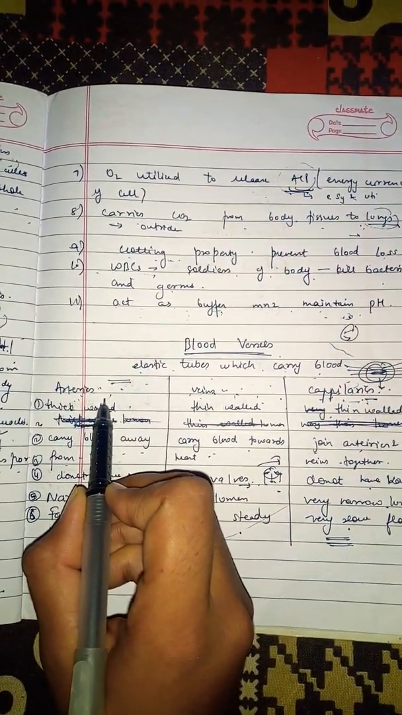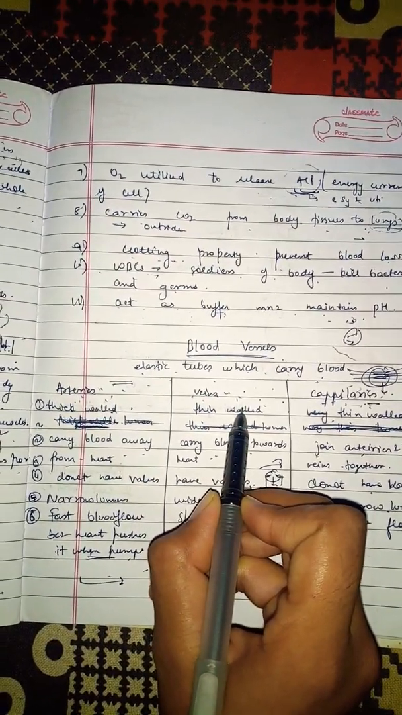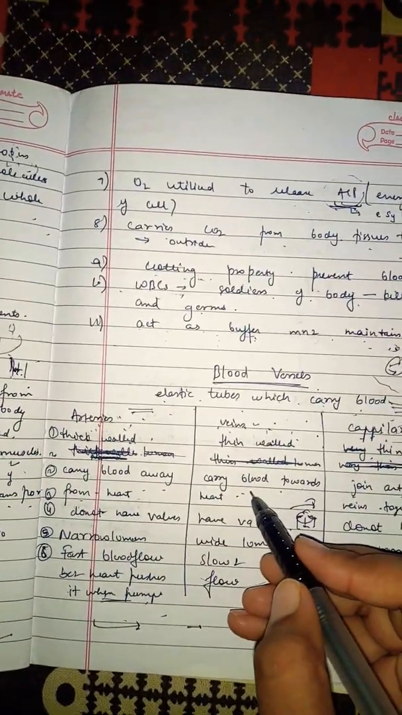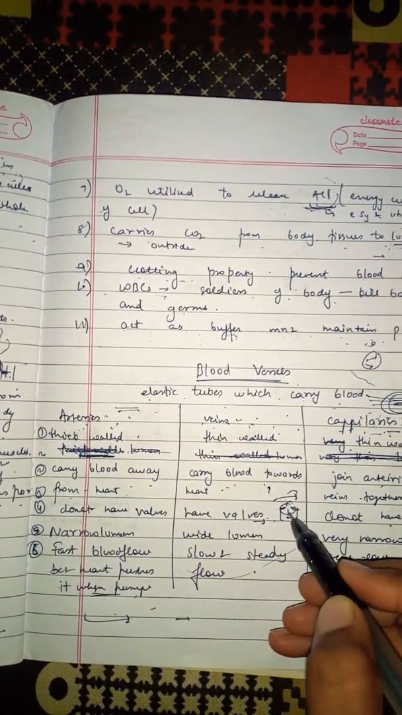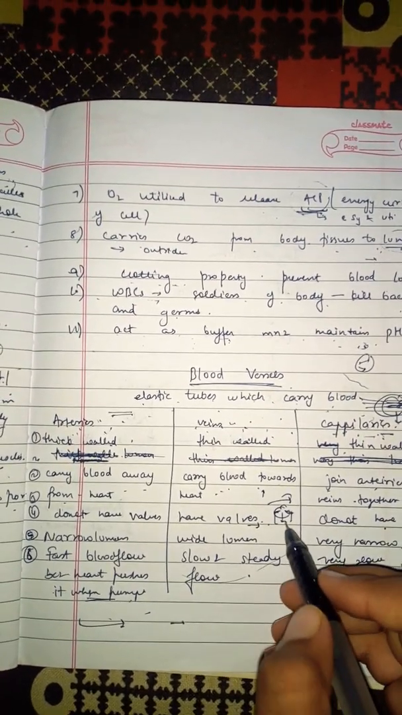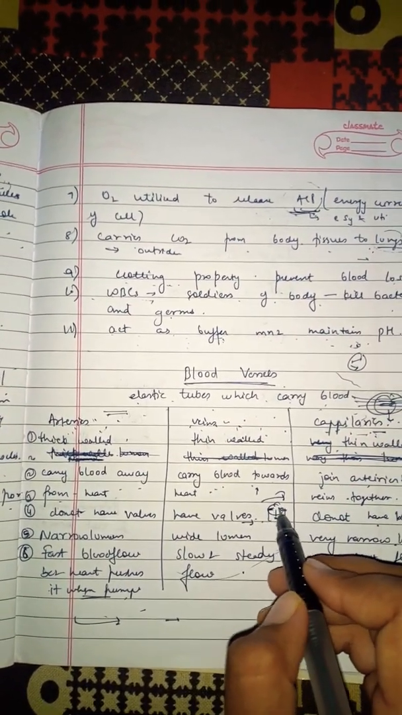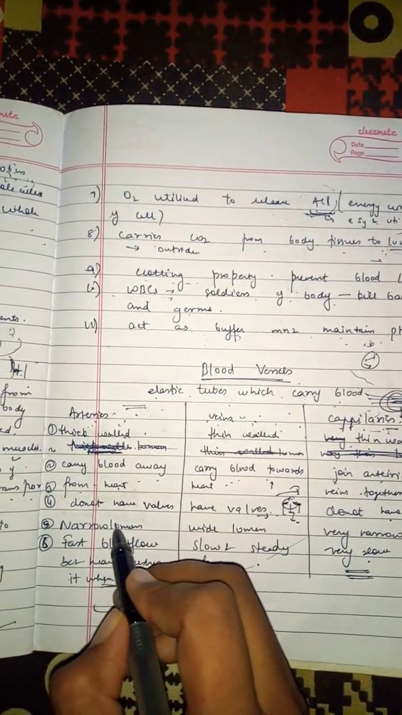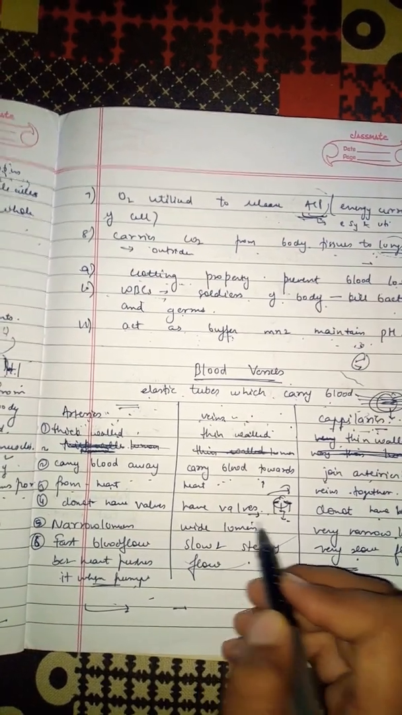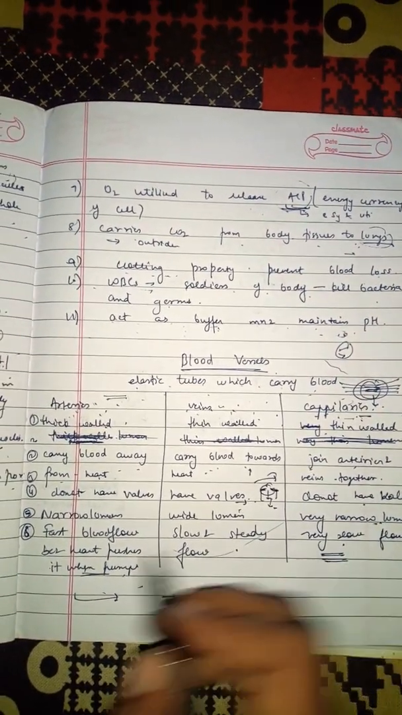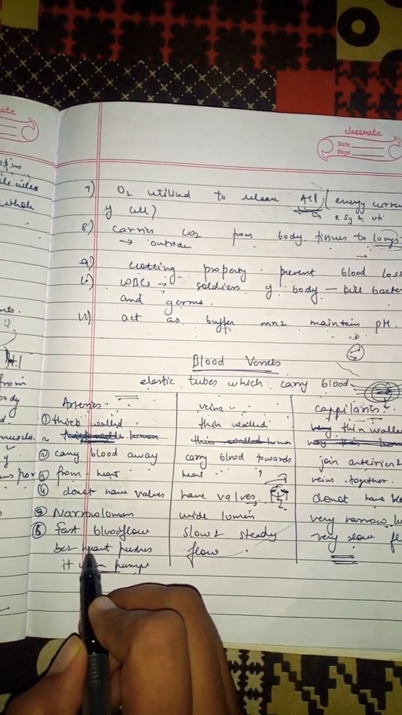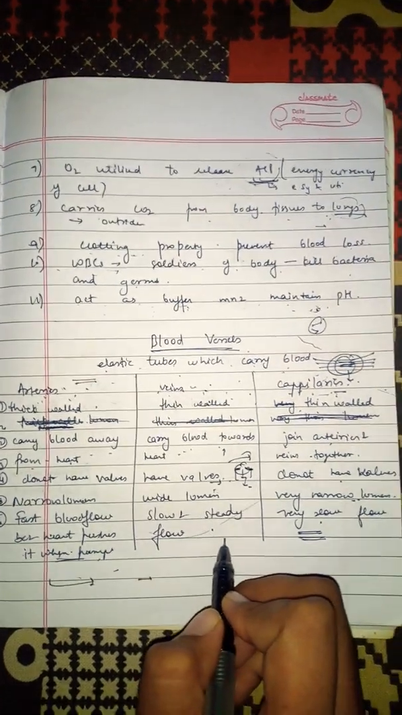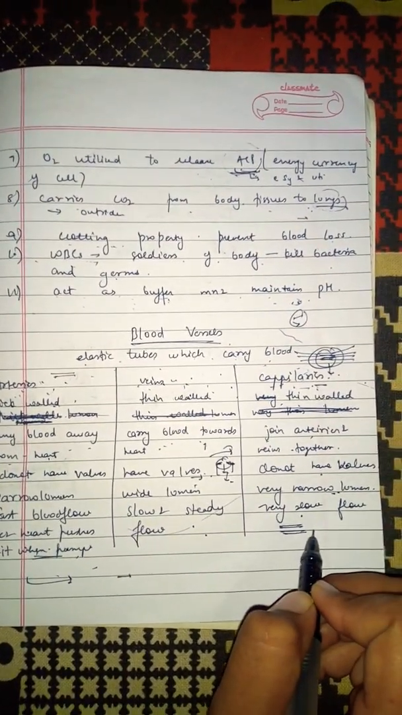Arteries do not have valves, but veins have valves to prevent backflow. When deoxygenated blood is transported back to the heart, the valves make sure that there is no backflow of deoxygenated blood. Capillaries do not need valves. Arteries have a narrow lumen, veins have a wide lumen, and capillaries have a very narrow lumen. In arteries, blood flow is fast because blood is pushed by the heart during pumping. In veins, the flow is slow and steady. In capillaries, the flow is very slow.